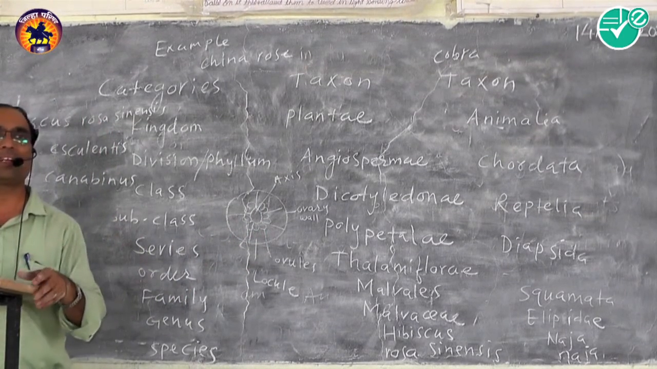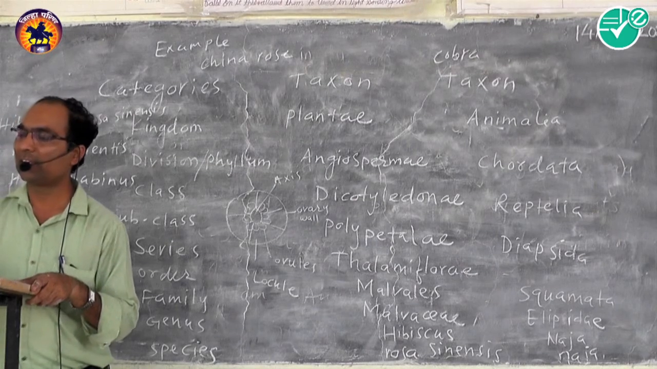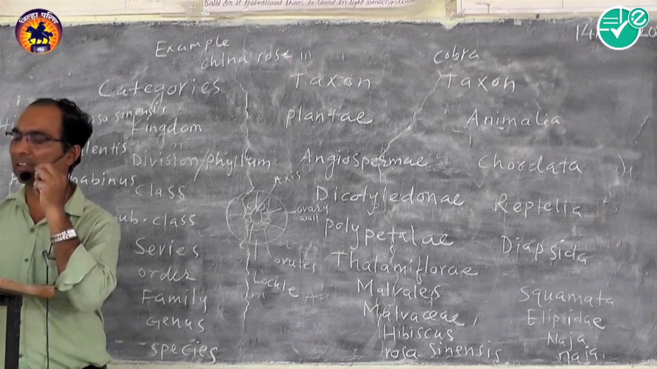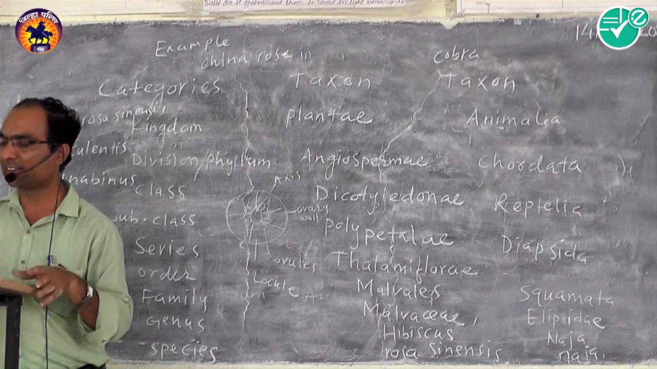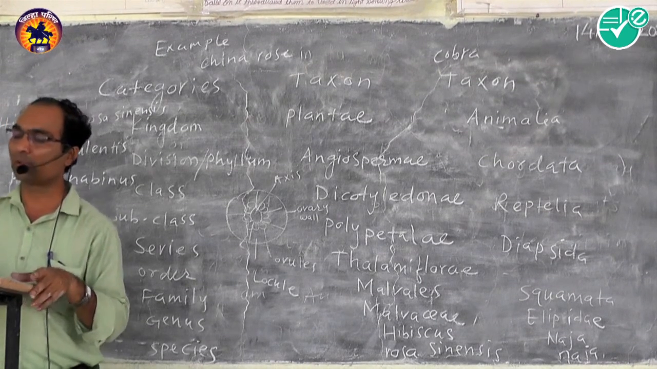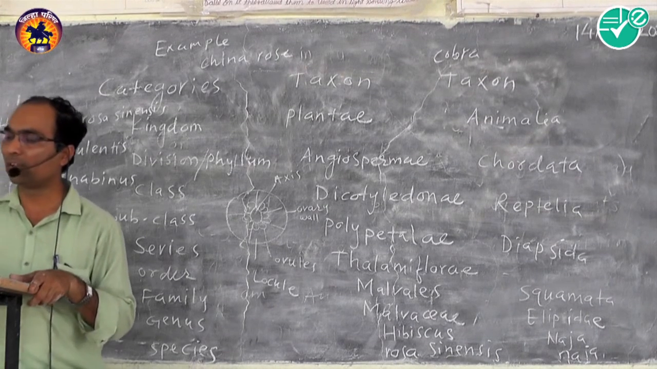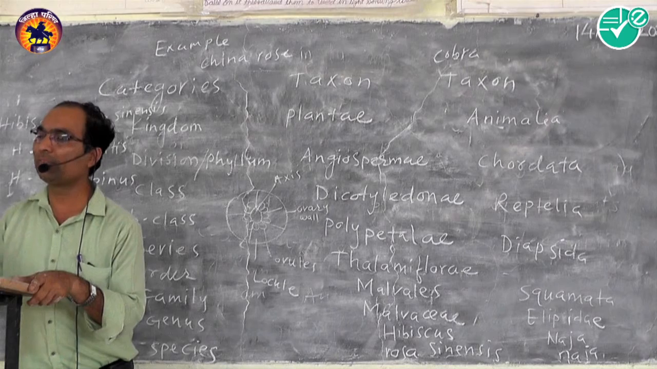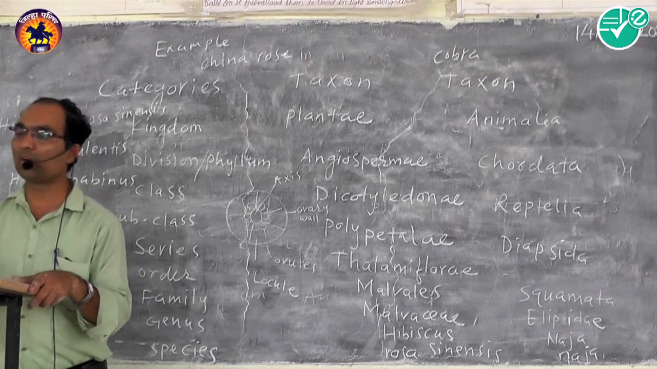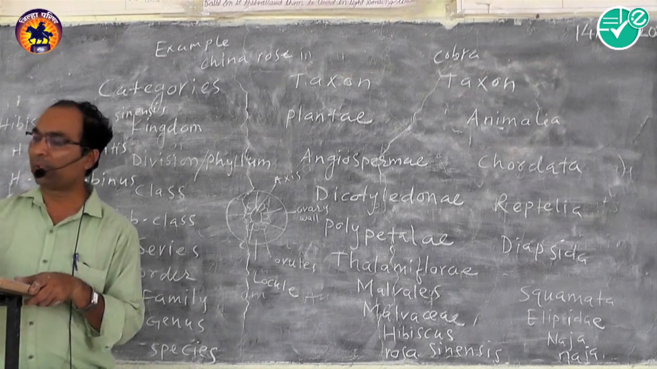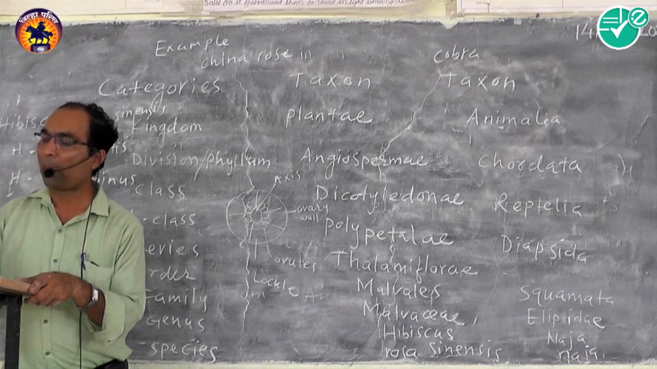There are different types of placentation: marginal placentation, axile placentation, parietal placentation, basal placentation. There are 4 types. Marginal placentation is when the ovules are borne on the margin of the unilocular ovary. For example, pea, bean, etc.